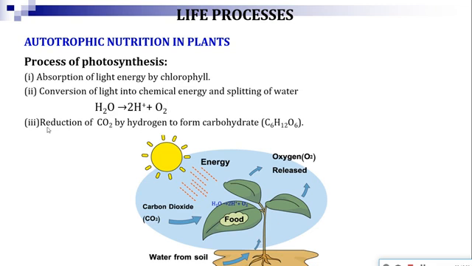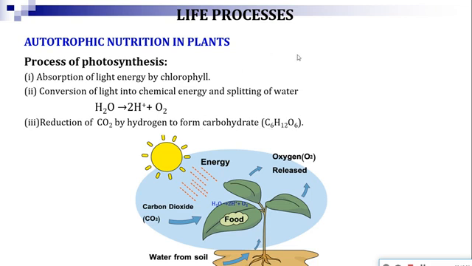Then in the third step, reduction of carbon dioxide by hydrogen to form carbohydrate takes place. That means the carbon dioxide will react with hydrogen and oxygen, and ultimately that will produce glucose, which is C6H12O6.